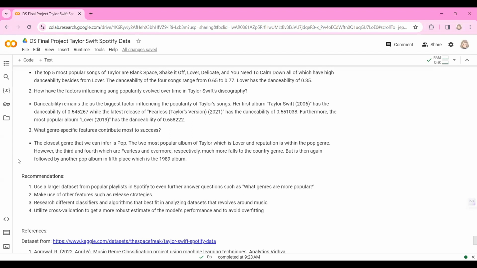So moving on to the next question, what genre-specific features contribute most to success? As we said, danceability is a big factor. It is also a big factor in the pop genre, so the closest genre that we can refer to is pop. The two most popular albums of Taylor, Lover and Reputation, are within the pop genre. However, the third and fourth, Fearless and Evermore, fall more to the country genre, but are then again followed by another pop album, in fifth place, the 1989 album.